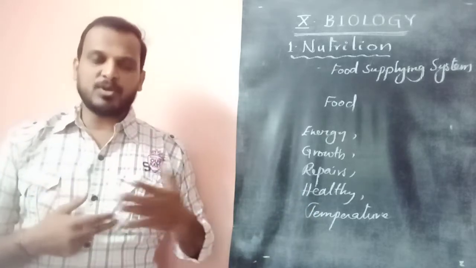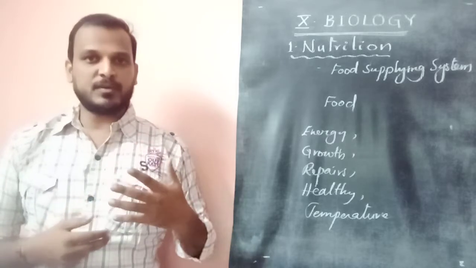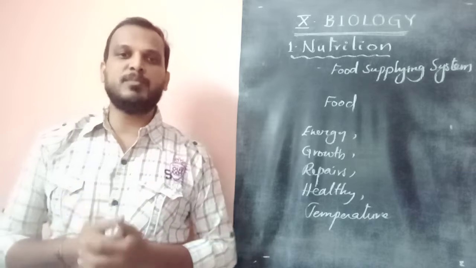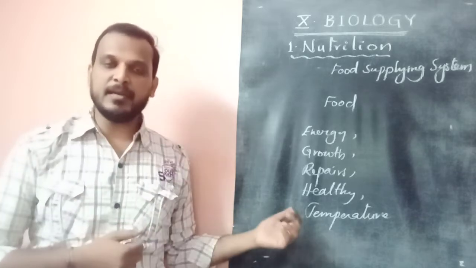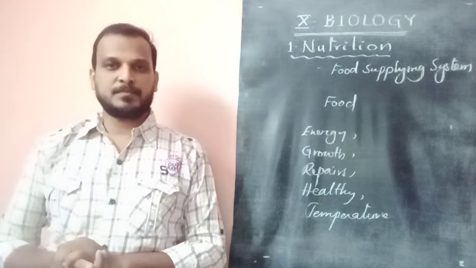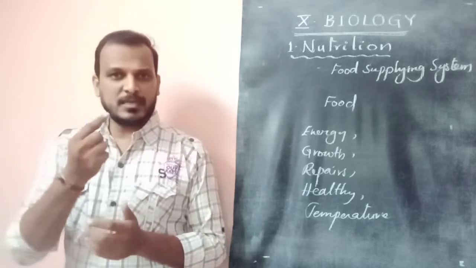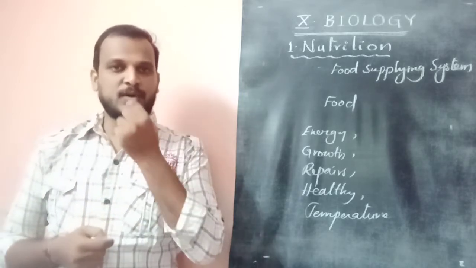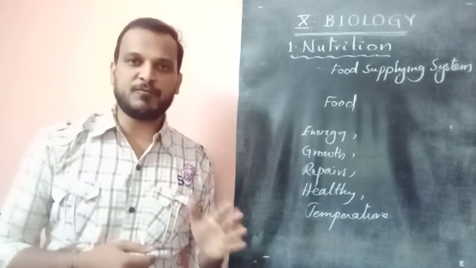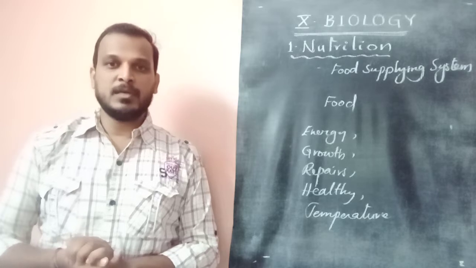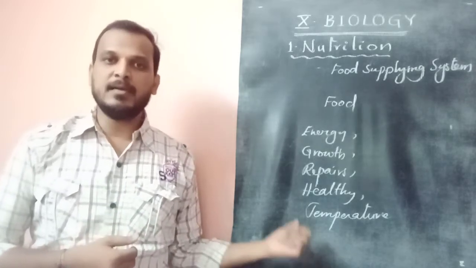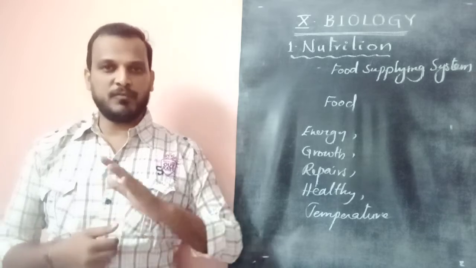And then we need to maintain our body healthy. We are facing a number of diseases and a number of microorganisms at every moment. Then how do we fight with them? So we need to maintain the body healthy. And finally, we always maintain the body temperature constant. You know that we use a device called a thermometer to check the body temperature. We should maintain it normal, that is 98.4 degrees Fahrenheit. If we do not maintain it, we will face so many diseases. So we always try to maintain it.